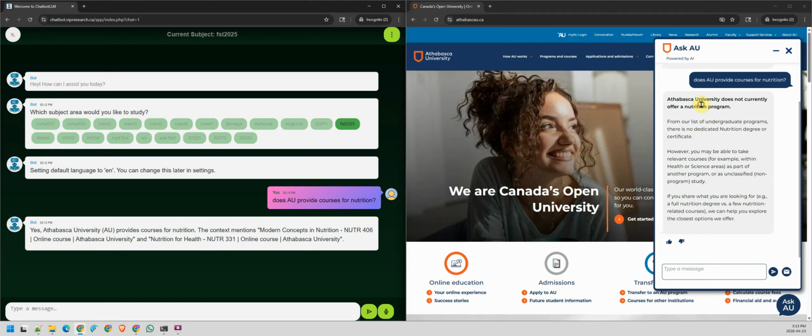On the right-hand side, it says AU doesn't currently have a nutrition program for the undergraduate program, and you can search by yourself. On the other hand, on the left-hand side, ChatbotLLM MASA actually says that AU does have nutrition courses, for example, Nutrition 406 or Nutrition 331.